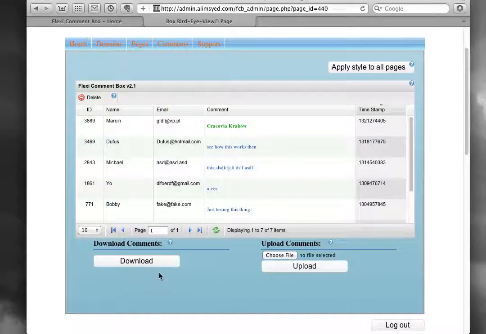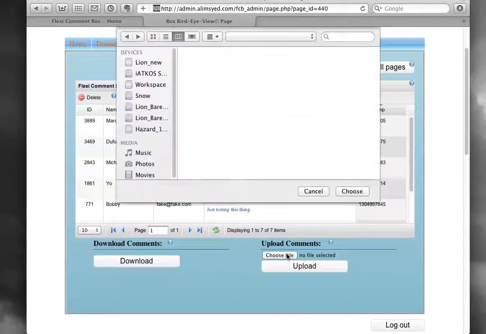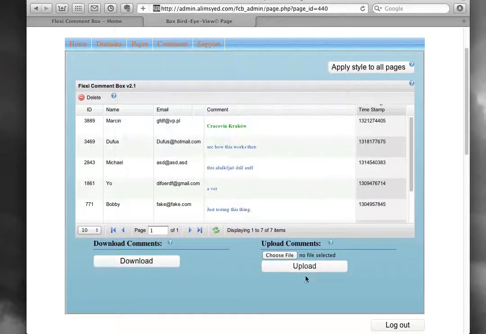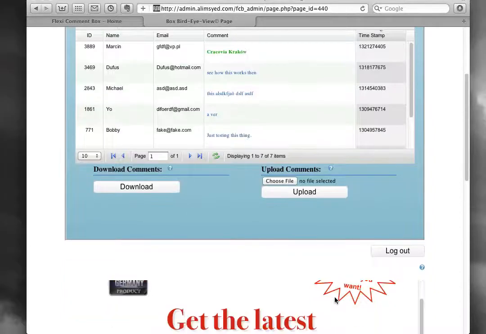and you could download all your comments for your safekeeping to back them up, or you can choose a file and upload old comments that you migrated from some older system.